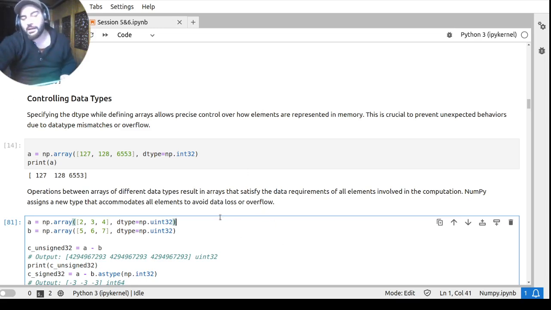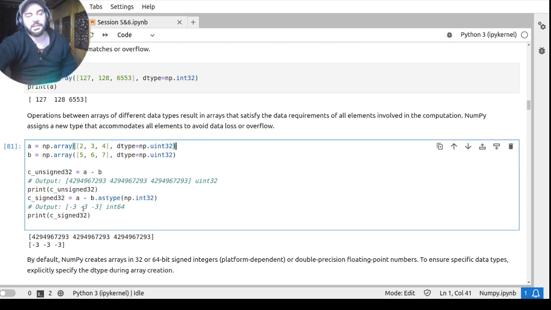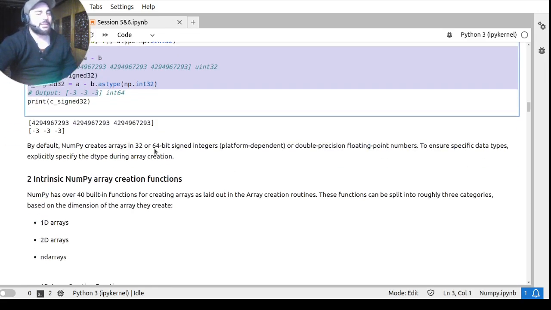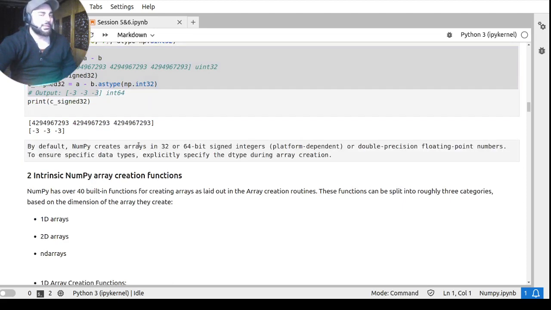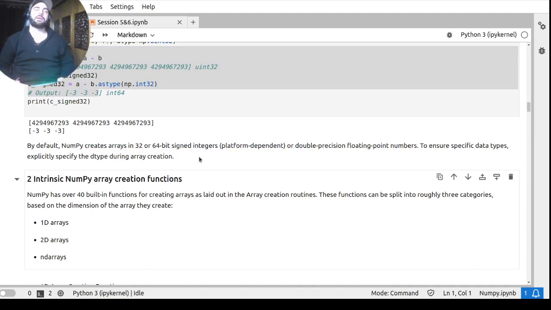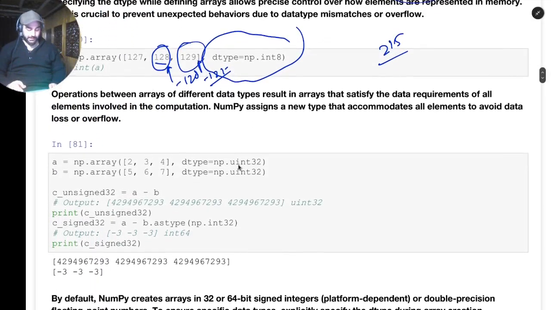So we have unsigned integers as well. There is a problem called underflow as well. If you see this, I have given an example here. By default, NumPy either creates 32-bit integer arrays or 64-bit signed integers. That is by default what NumPy does, and it is also platform dependent, so you have to check with your own platform. Am I clear with this? Okay. That's the first thing.